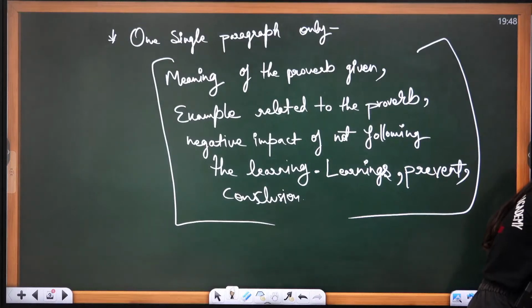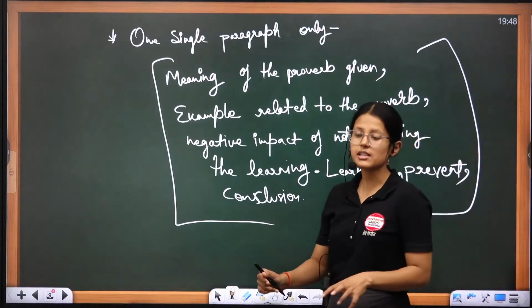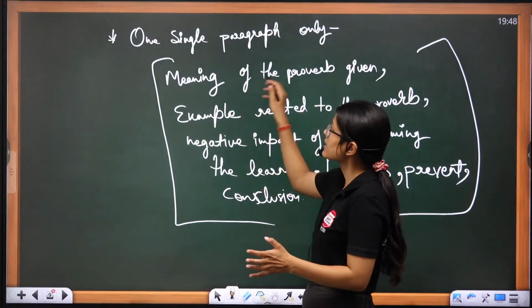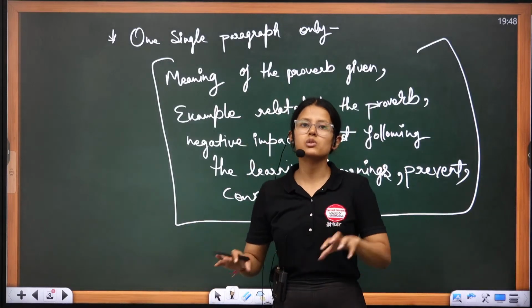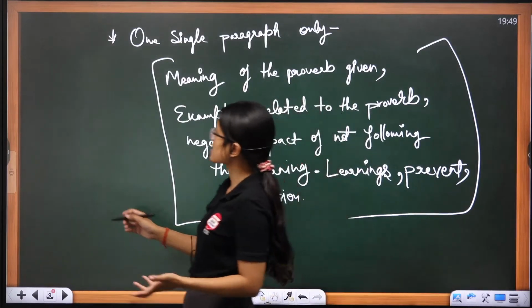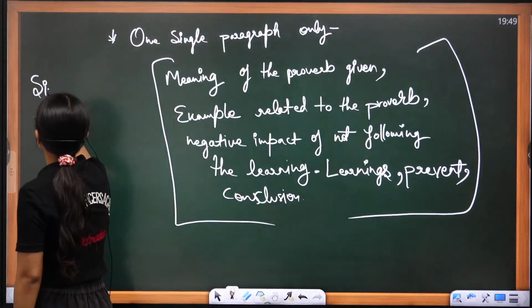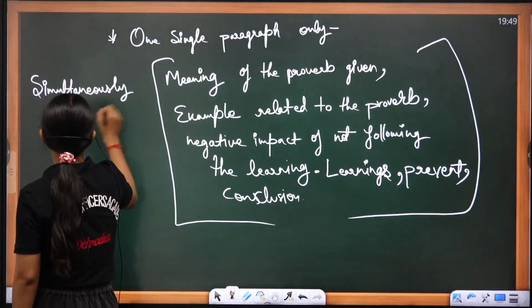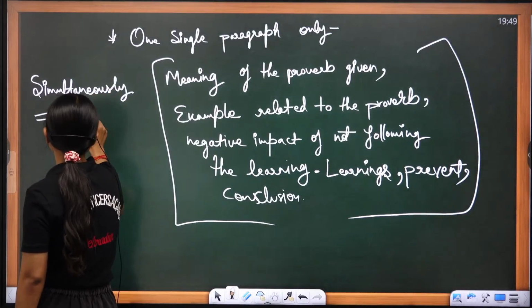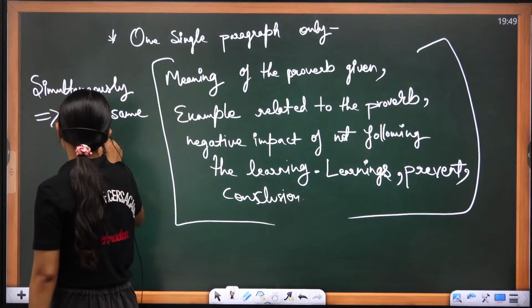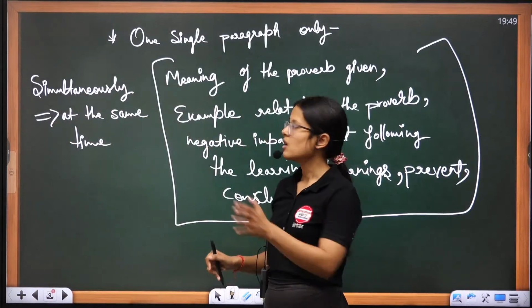Okay, Shanvi. Simultaneously means beta together. Okay, means for example I am teaching you here, and then I am simultaneously writing something on the board. It means two actions being done together. Okay, that is at the same time. ठीक है, simultaneously का मतलब होता है बेटा at the same time.